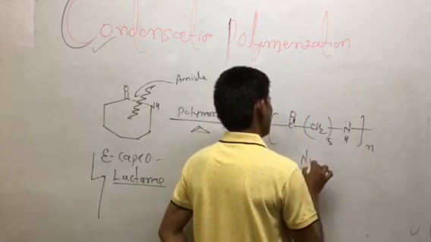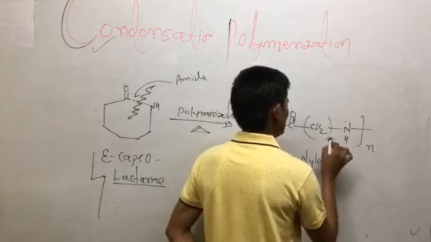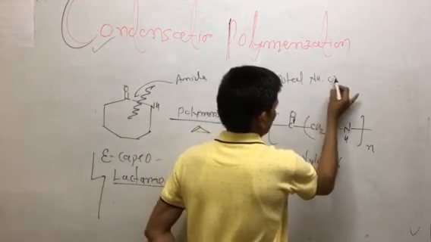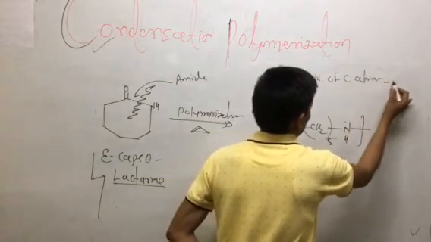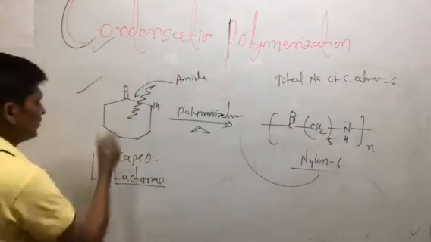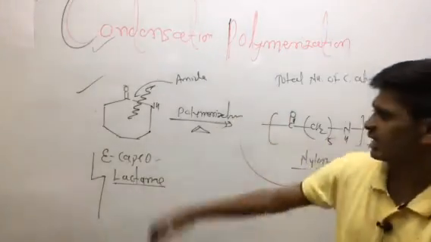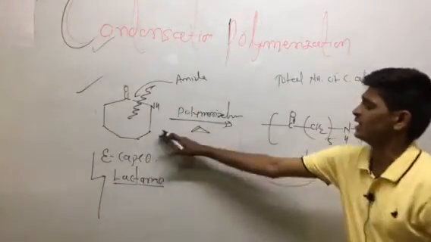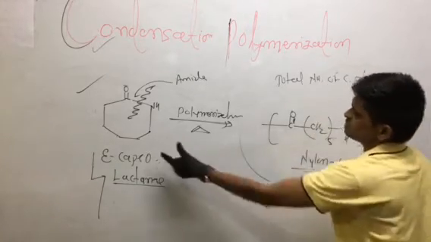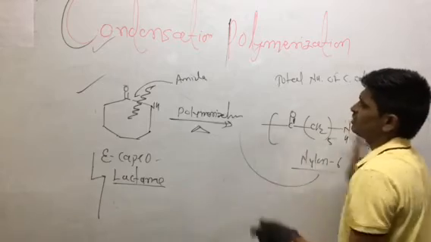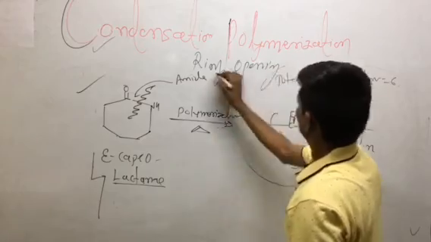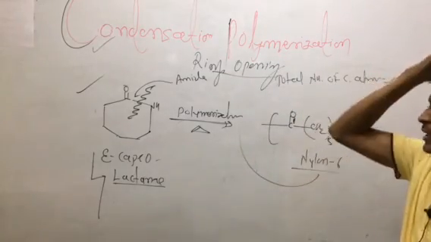This is nylon 6. Why is it nylon 6? Because the total number of carbon atoms, how many are there in it? 6 carbons. So that's why it is known as nylon 6. It is obtained from the breakdown of the cyclic ring. A cyclic compound becomes acyclic, so this type of reaction is a ring opening reaction.